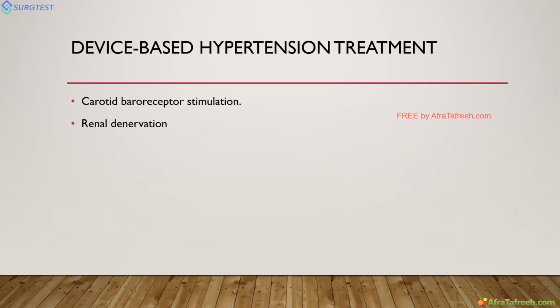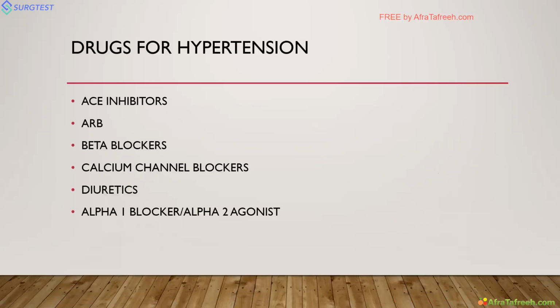Next, device-based treatments. For example, carotid baroreceptor stimulation. When you stimulate the baroreceptor, it inhibits the sympathetic system, so it reduces BP. Also renal denervation. All these are not giving any promising results. All trials are negative trials.